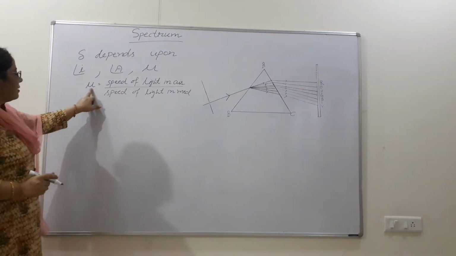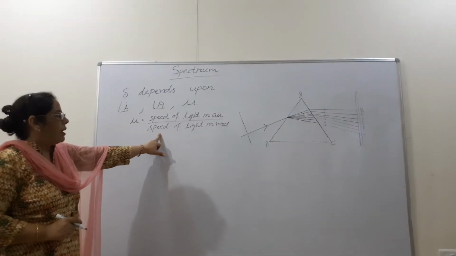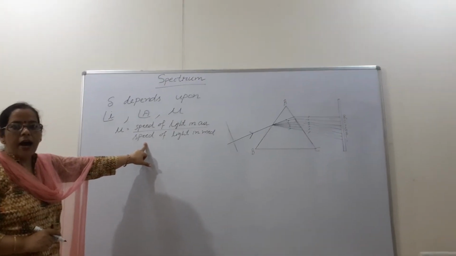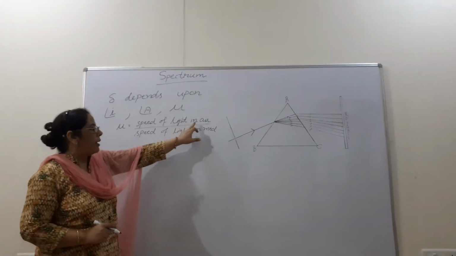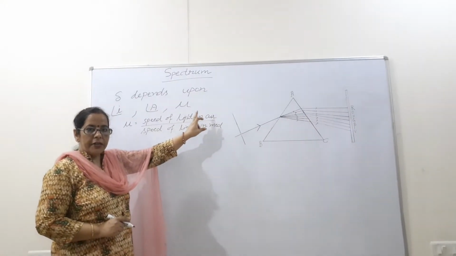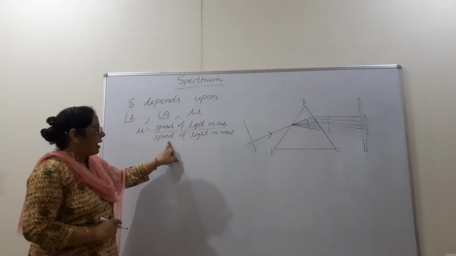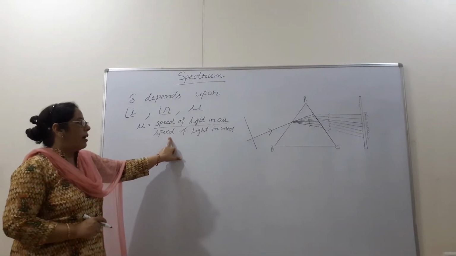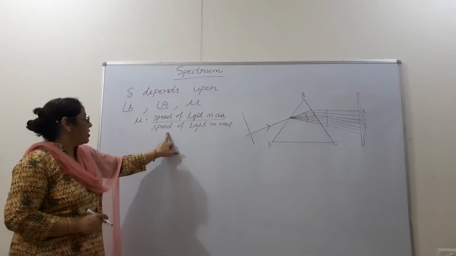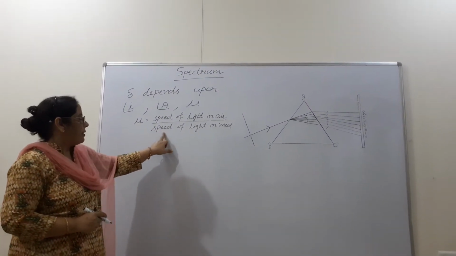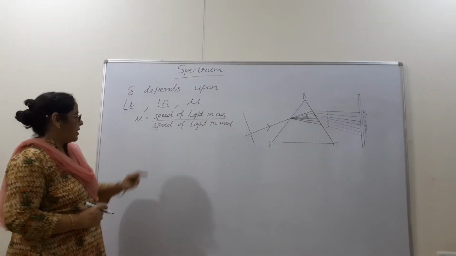It means this refractive index and speed of light are inversely proportional to each other, because the speed of light in air is the same, it doesn't vary. But when the light enters the medium, its speed will change. So mu and speed are inversely proportional to each other.